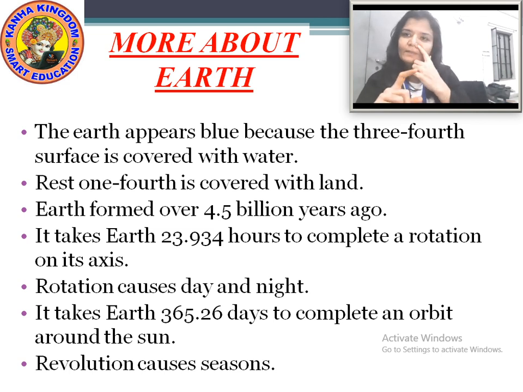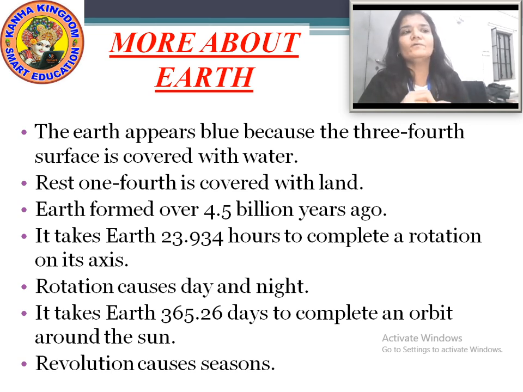It is 365.26 days. Okay. Now this is the duration of the earth's revolution. Now I repeat again that the earth is known as the blue planet because 3/4 of the earth is covered with water.